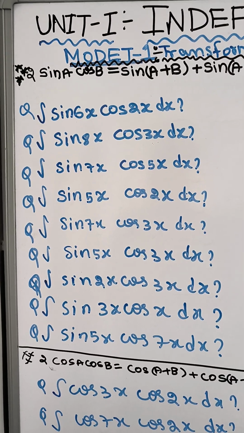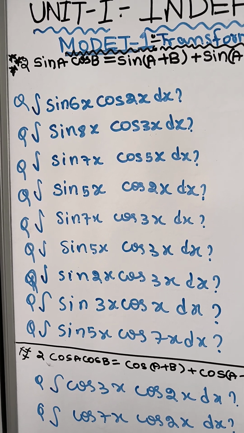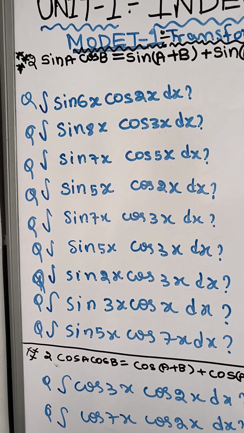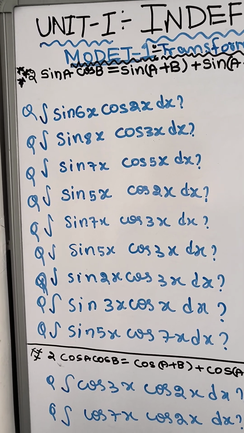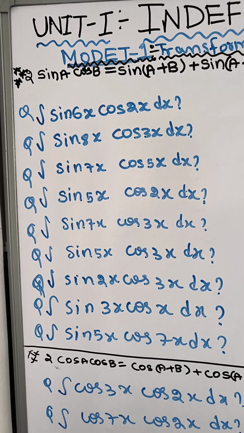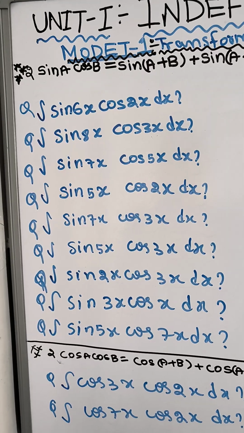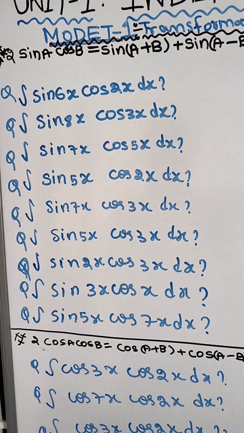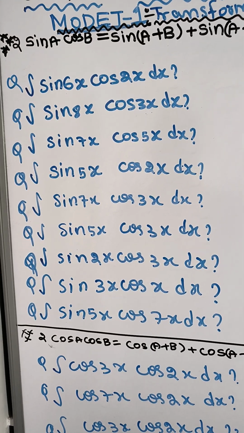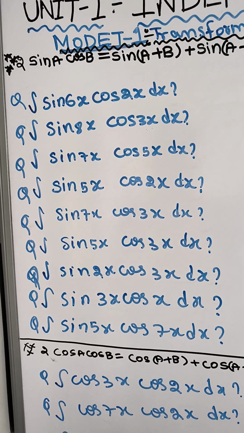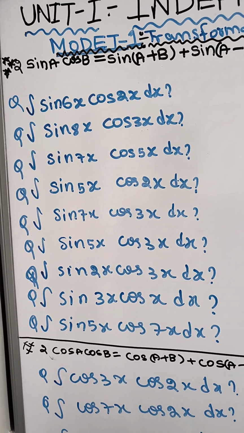Integral sin 6x cos 2x dx, integral sin 8x cos 3x dx, integral sin 7x cos 5x dx, integral sin 5x cos 2x dx, integral sin 7x cos 3x dx, integral sin 5x cos 3x dx, integral sin 2x cos 3x dx, integral sin 3x cos 3x dx, integral sin 5x cos 7x dx.